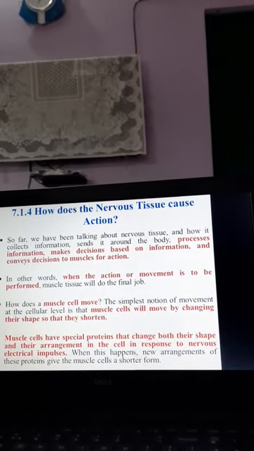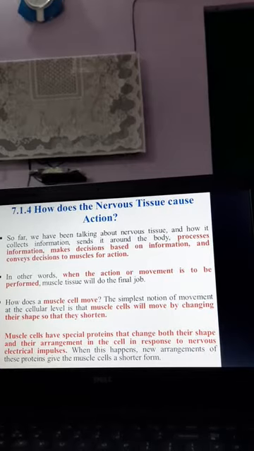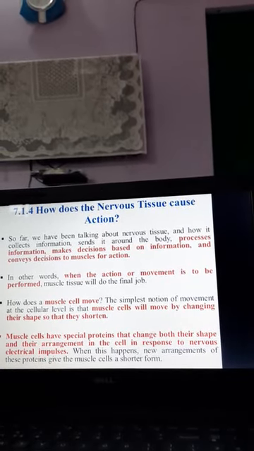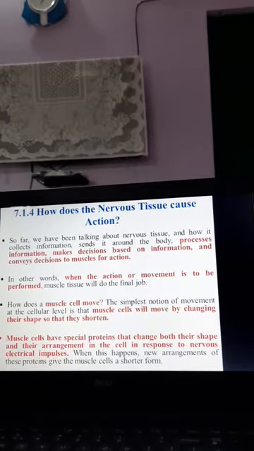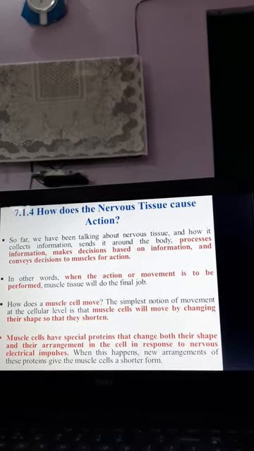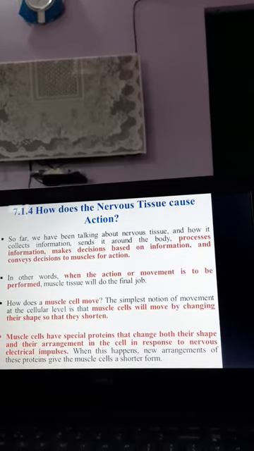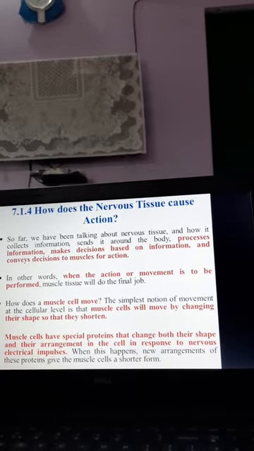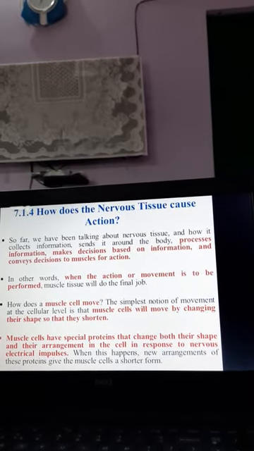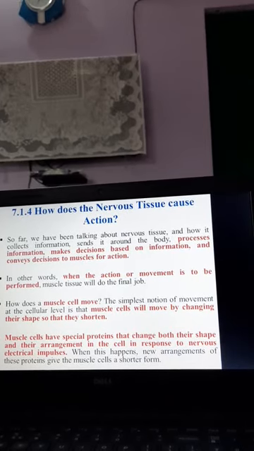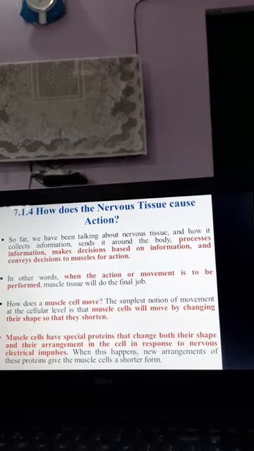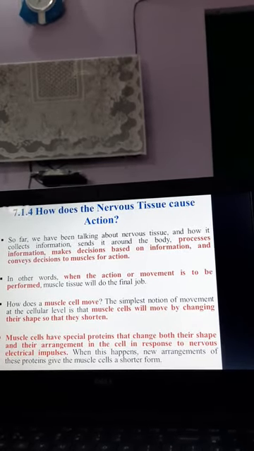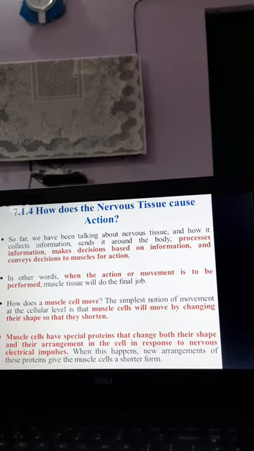And the second, which we have studied, is that first we think, absorb and analyze, and then we facilitate the function accordingly. It processes the information, makes a decision based on the information, and conveys the decision to the muscle for action. So first the brain collects the information, then processes it, makes a decision and conveys it. In other words, when an action or movement is to be performed, the muscle tissues will do the final job.